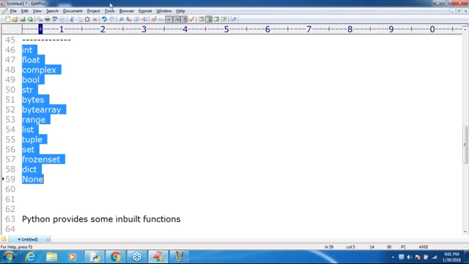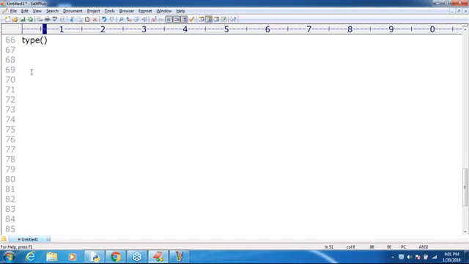What is the meaning of object? Object is how it is internally represented in the reserved memory. Yes, everything is an object. Even if we are not writing inside a class, still it is considered an object. Suppose I take a is equal to 10.